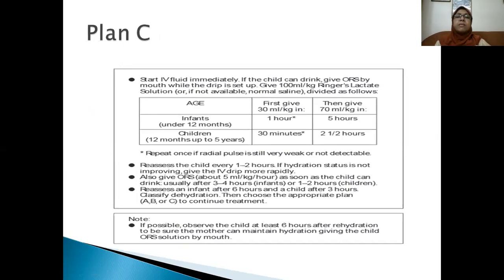How do you have to give? First you have to give 30 ml per kg over 1 hour, and then 70 ml per kg over 5 hours.